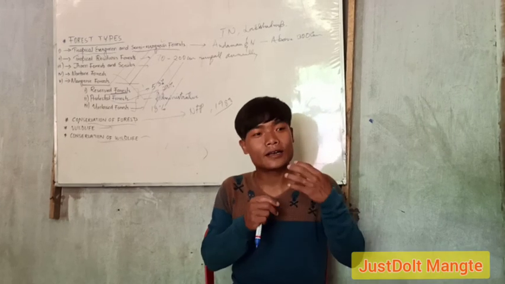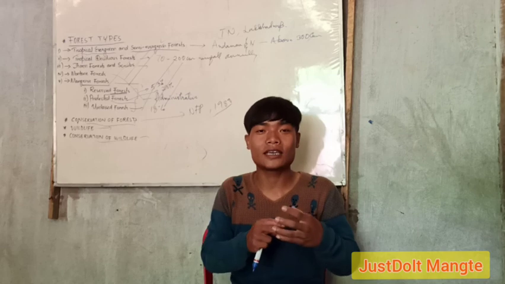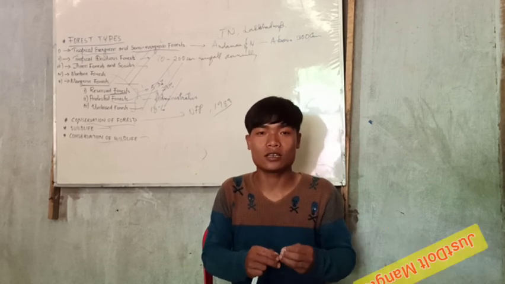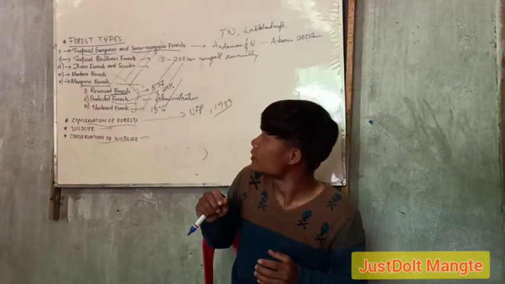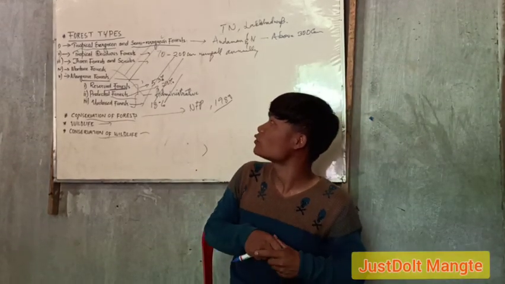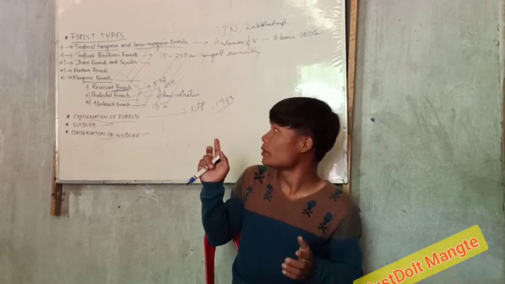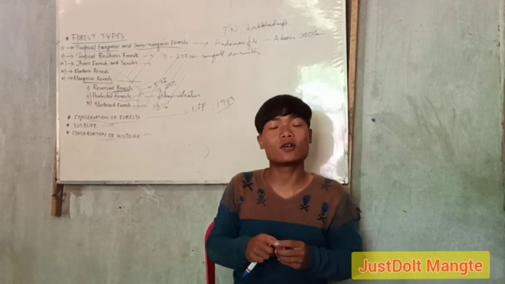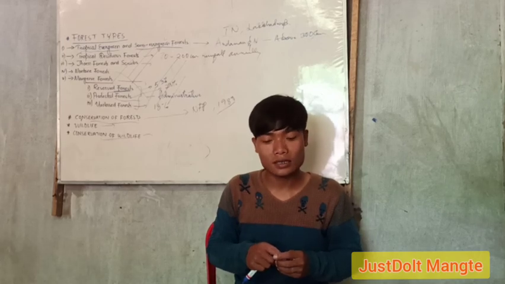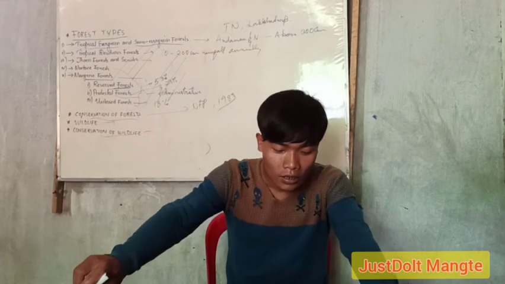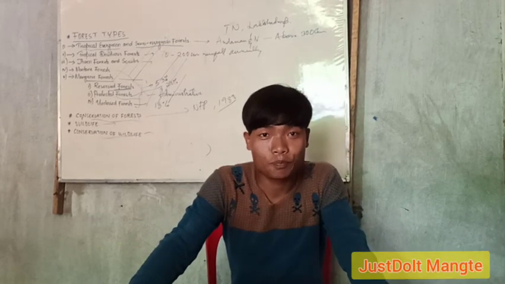Number three, state one example taken up by the government of India in order to conserve wildlife. And give the characteristics of tropical evergreen forest and semi-evergreen forest. Or maybe, what are the types of trees found in mountain forest? Yes, these are some of the possible questions which can be asked in these lessons.